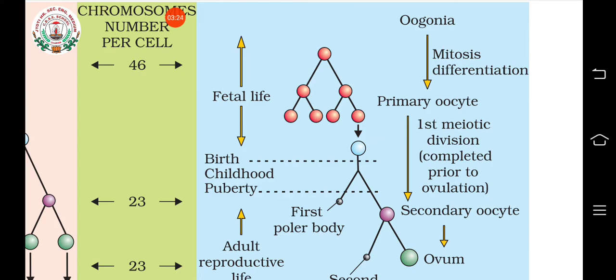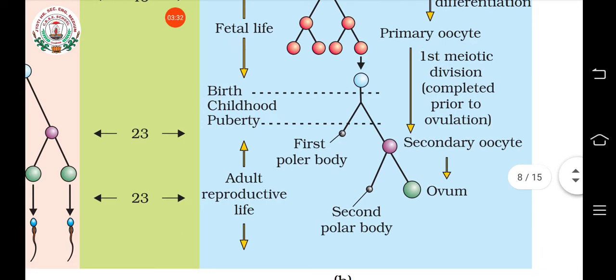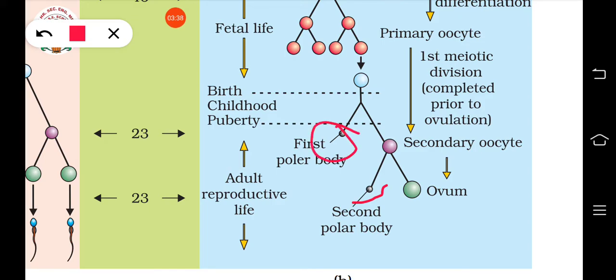In that, the first meiotic division completes and produces how many cells? 2 cells. Do you remember, in the last video I told you, that is the first polar body and the secondary oocyte. And the secondary oocyte is ovulated, or released in the process of ovulation.